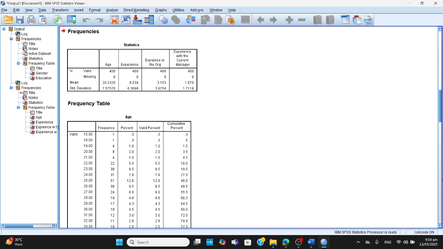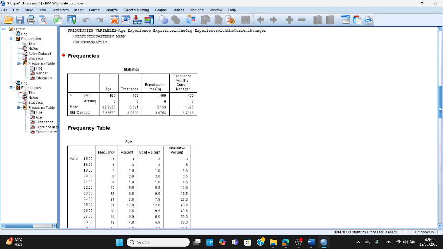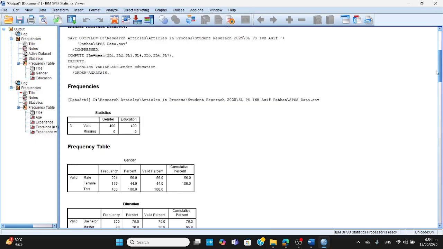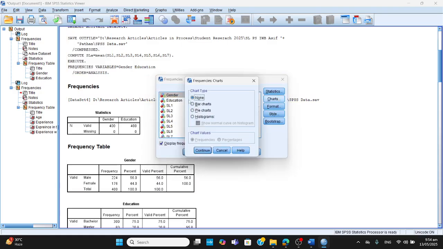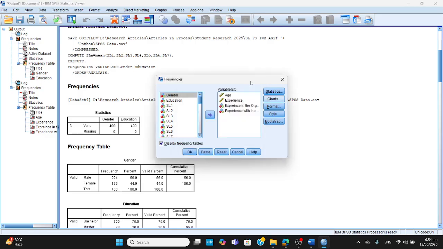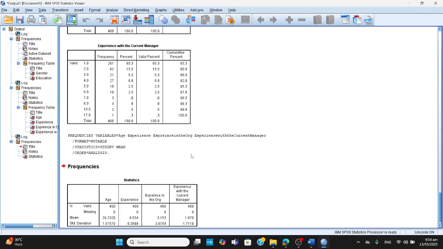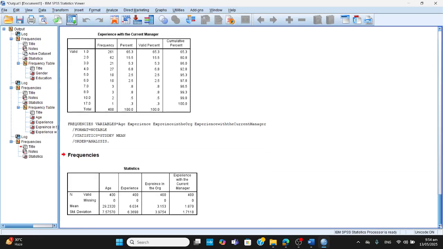Okay, there is some problem. They've given me the frequency table, which I did not need. In fact, I was mistaken. I will press Control Z. Nothing is being done. But I'll have a look once more at what I did. Charts are none, but yet they have computed the frequency, which I did not need. Display frequency table was the button which was pressed and which created some problems for me.